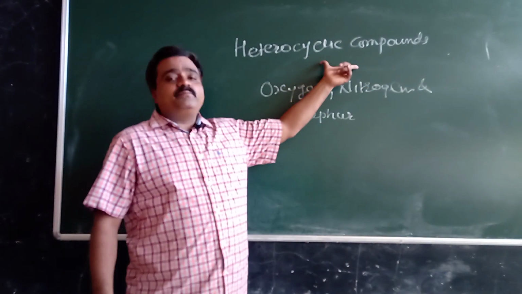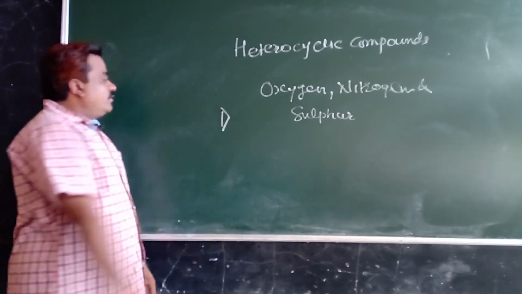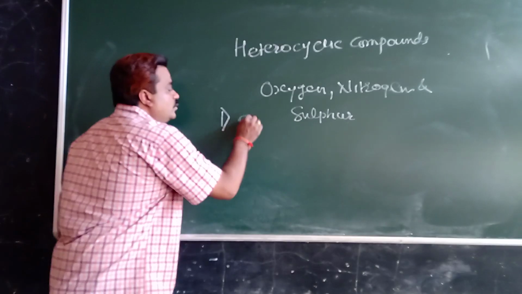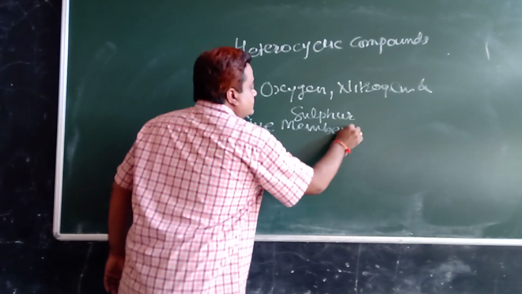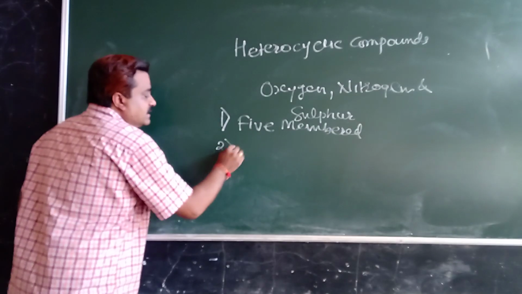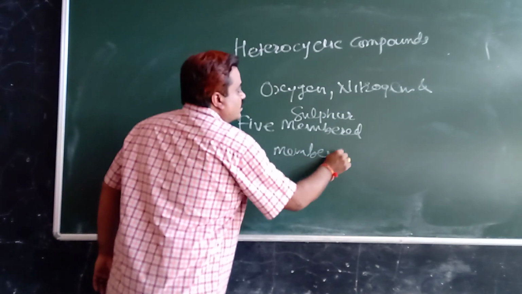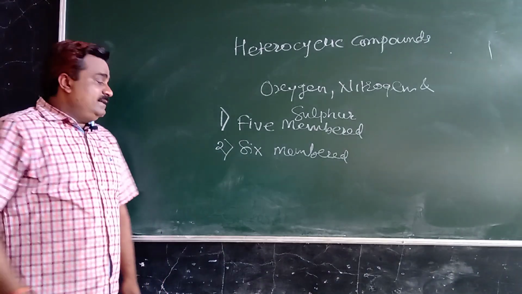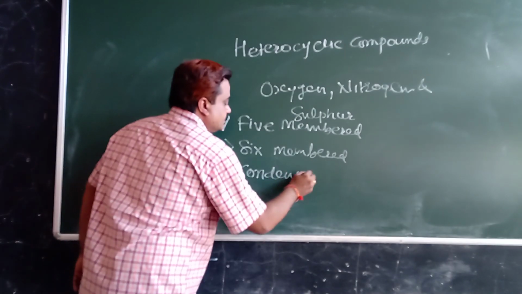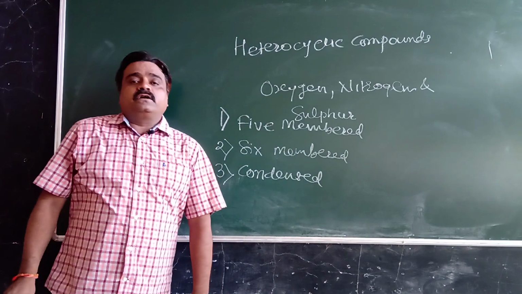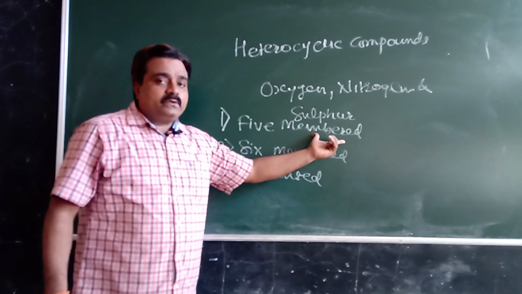This heterocyclic compound is classified into three parts. So first is known as 5-membered heterocyclic compound. Second one, 6-membered heterocyclic compound, and third one is condensed heterocyclic compound. So first, 5-membered heterocyclic compound.